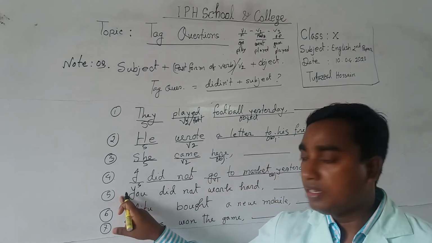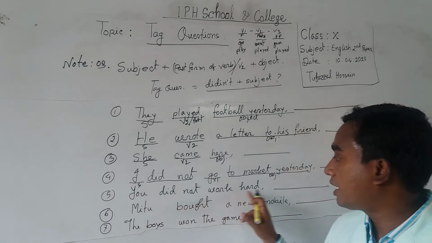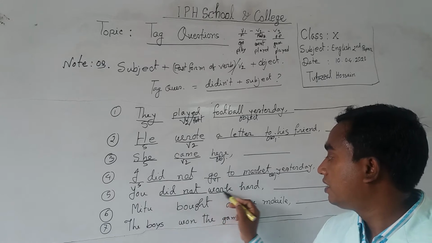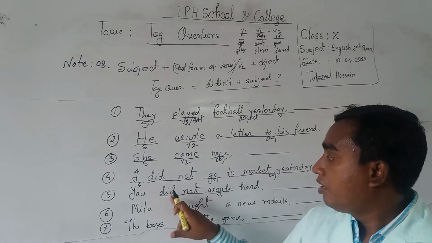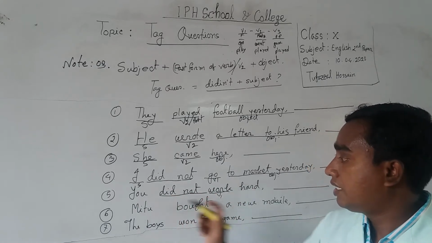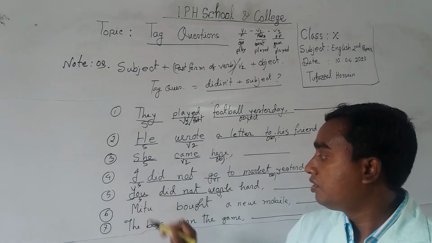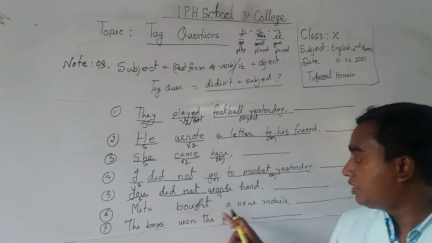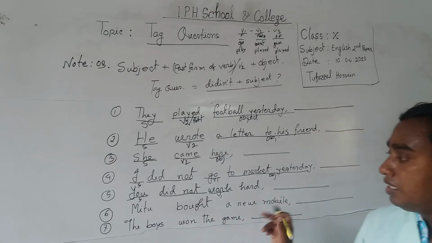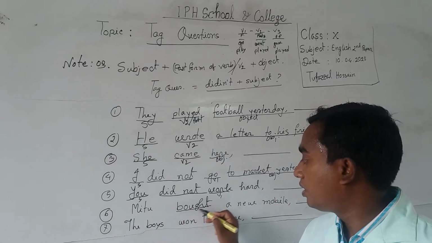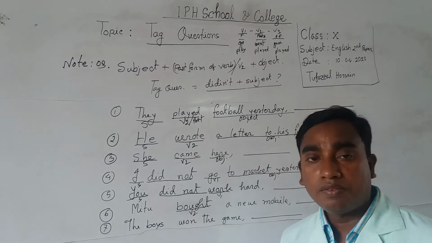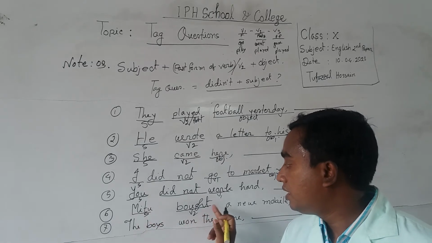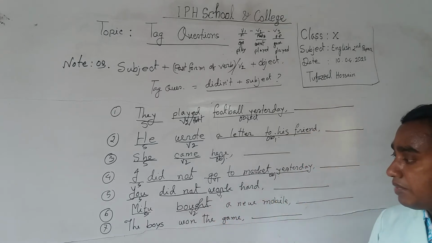Number 5, you did not work hard. This is also a negative statement. Here did not work hard, you is the subject. Number 6, Mitu bought a new mobile. You know, buy, bought. This is second form and Mitu is the subject. So this is also an affirmative statement.